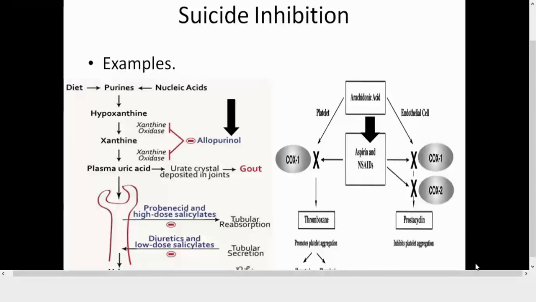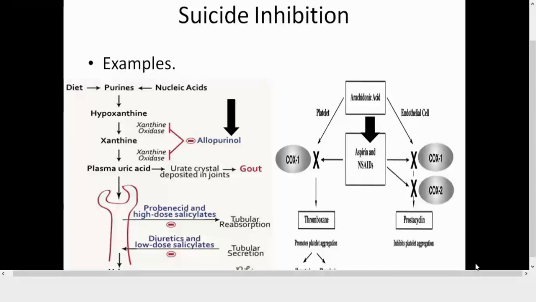Now, the second example that is cited here is about the synthesis of two important components that are known as prostaglandins, prostacyclins, and thromboxanes. And these are the components which are involved in the inflammatory reactions. Thromboxanes promote platelet aggregation and thrombosis, and prostacyclins and prostaglandins are also involved in the inflammatory responses. And how are they synthesized? They are synthesized from a fatty acid that is known as arachidonic acid, which we discussed in icosanoids.